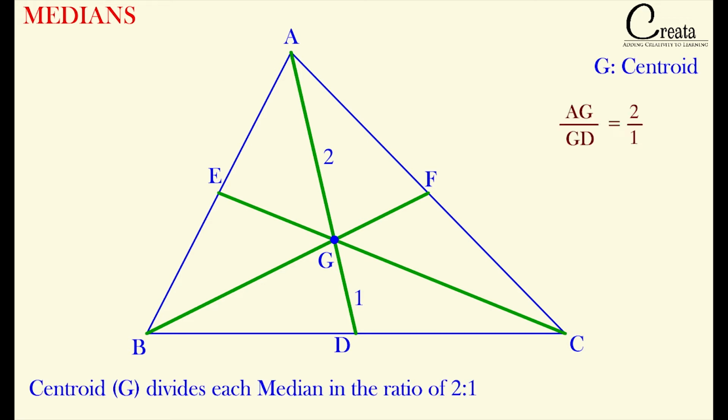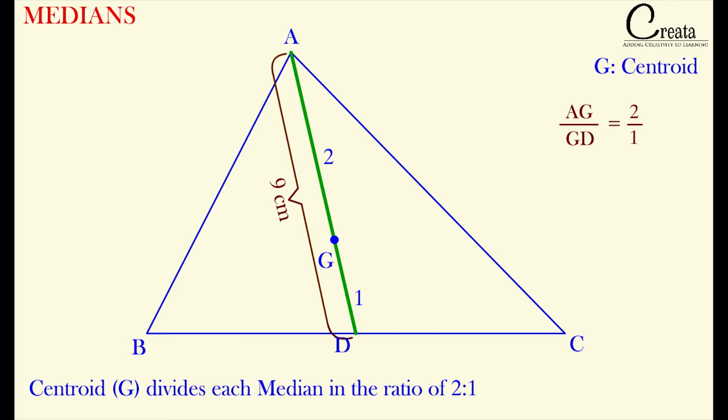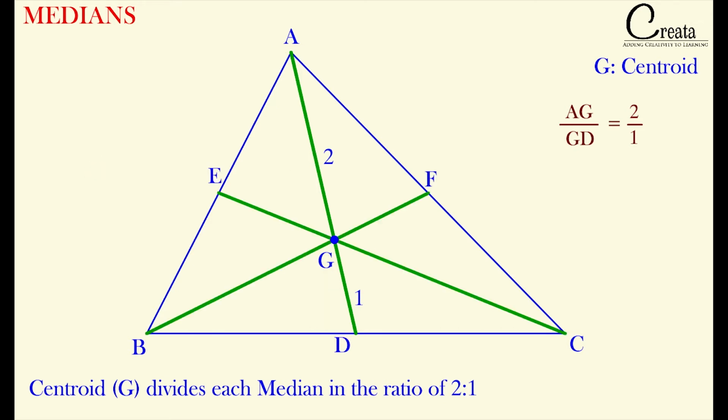That is, AG is to GD for this triangle will be 2:1. For example, if we take AD as 9 cm, then AG will be 6 cm and GD will be 3 cm. The ratio will be 6:3, that is 2:1. Got it? Similarly, the ratio of BG is to GF will be 2:1 and the ratio of CG is to GE will be 2:1.